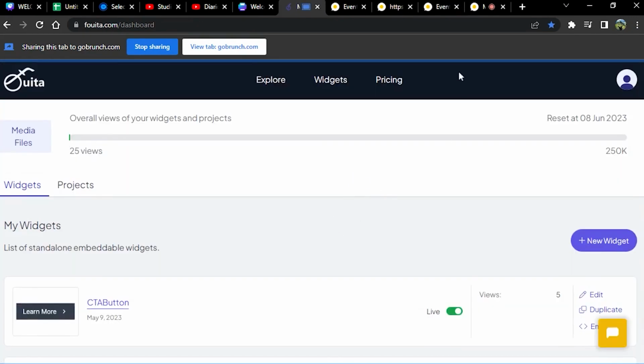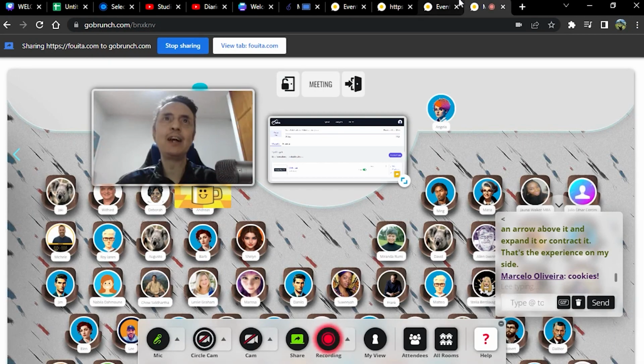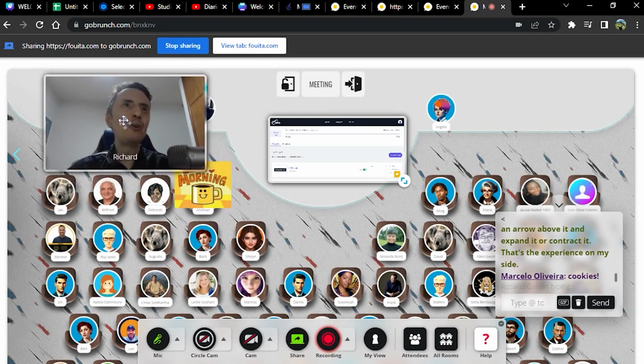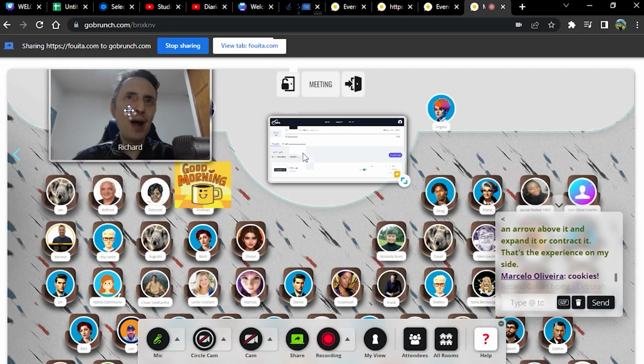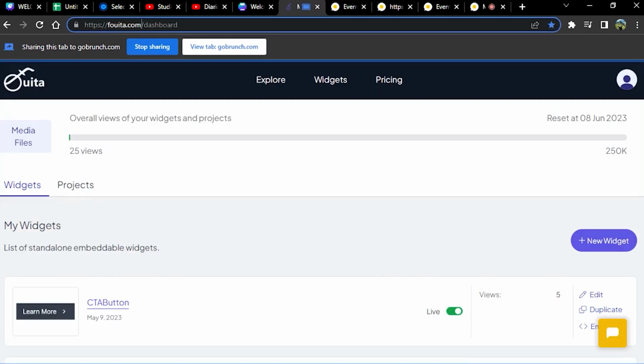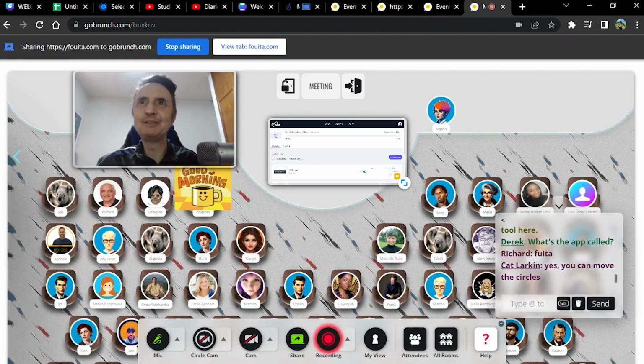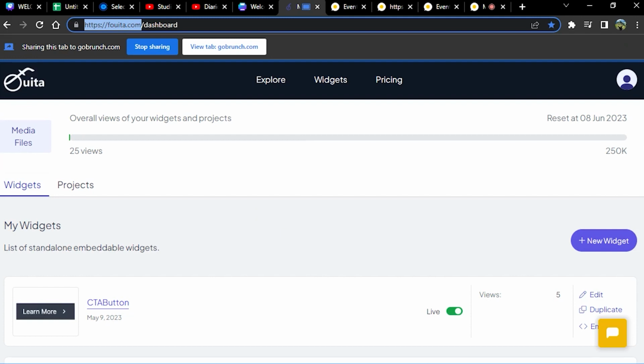Okay, guys, we are using this app for embedding. It's on AppSumo, and the name is, I think, Fuda. I had a conversation with the founder this Tuesday, and he was really kind to adjust his tool for working with GoBrunch. Now it works inside an iframe, which is really cool, and you can have call to action buttons. There are many different widgets you can use here. You can search on AppSumo. We really recommend it because it seems really nice. We're going to show you a few examples. Show us now how we can embed, Angela.